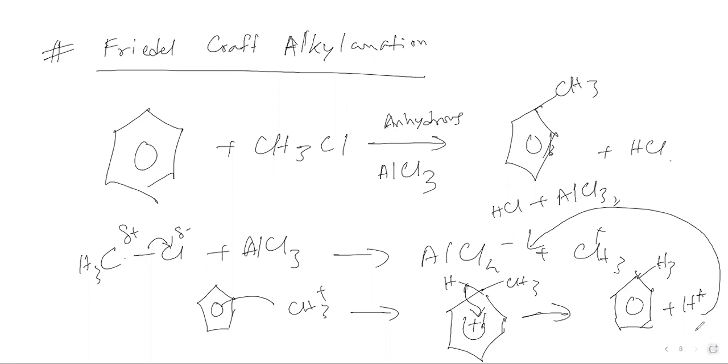Now, if we go further into depth, let's say there were alkyls of much larger size, for example CH3CH2Cl.